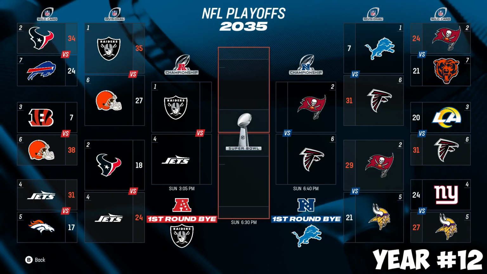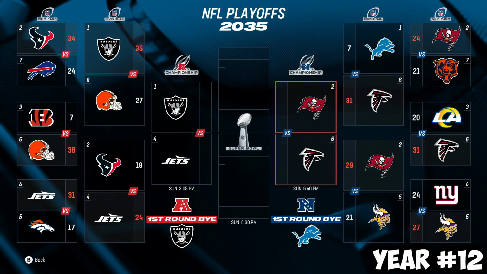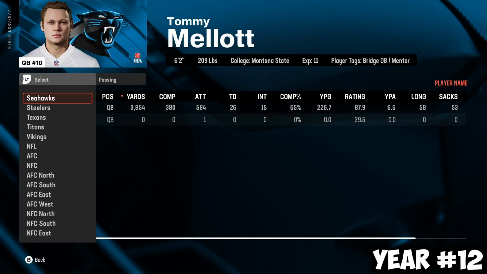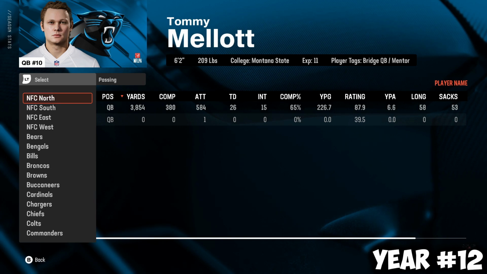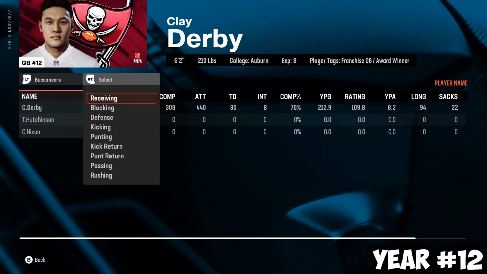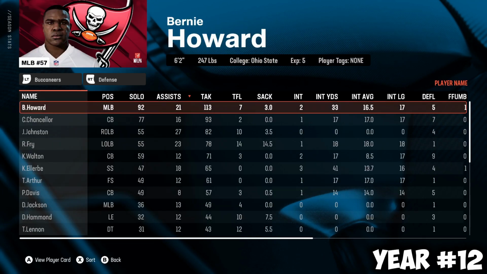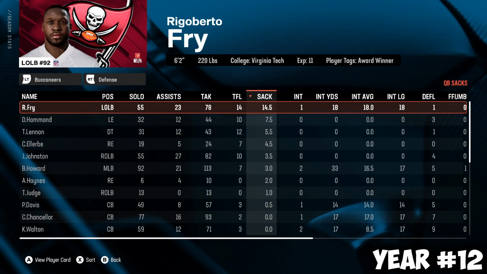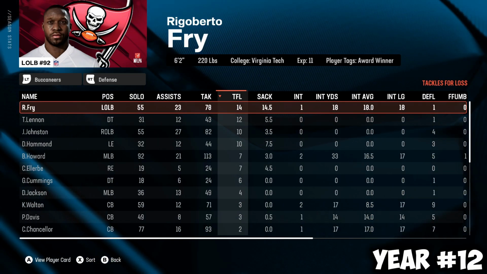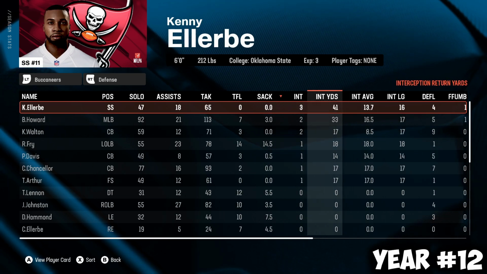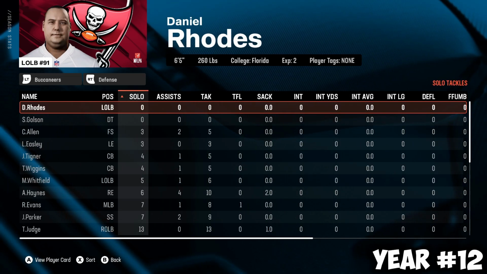Wow. Okay, we have a Raiders, Jets on the AFC side, Bucks, Falcons on the NFC side. Rigoberto Fry was on the Buccaneers. How he performed during the season. Clay Derby doing well as usual. And Rigoberto Fry, 14.5 sacks. Absolutely dominating. 14 tackles for loss, leads the team, and then 1 interception. So it's a pretty good season.